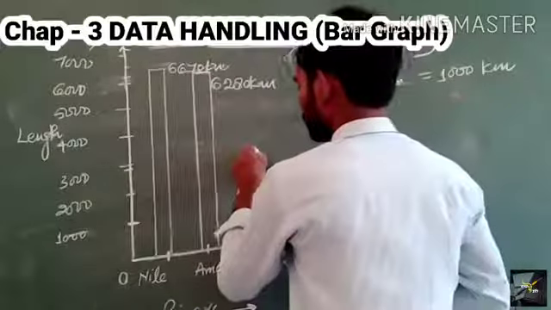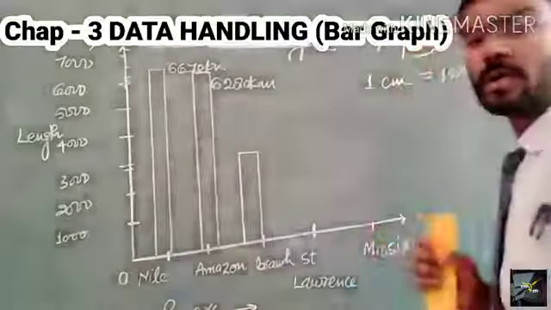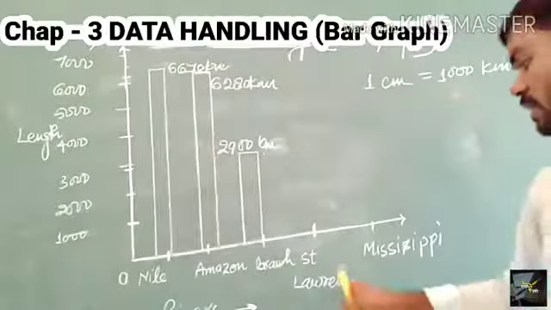This is the length of the Brahmaputra river, which is equal to 2900 kilometers.